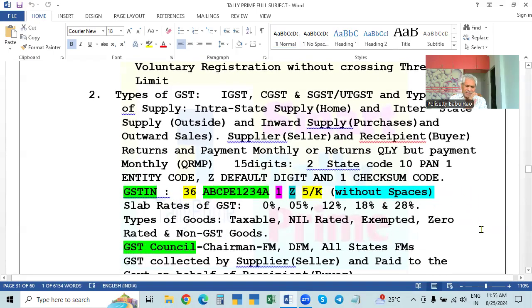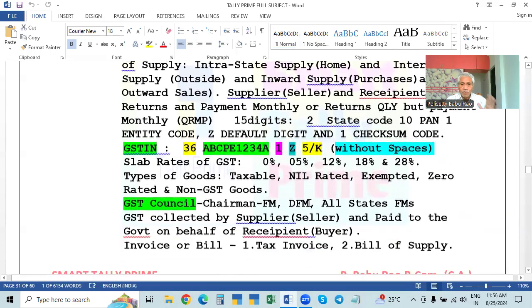So no, I think 95%, 99%, they don't know. Simply they say default digit. Okay. And then now we will go to the other one.